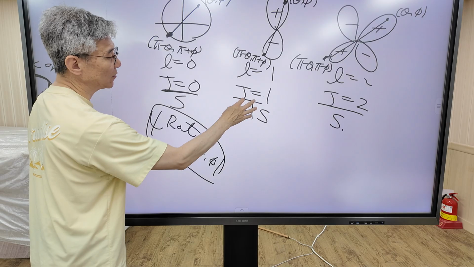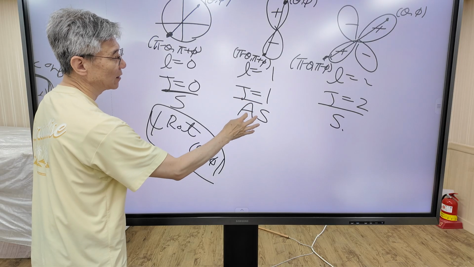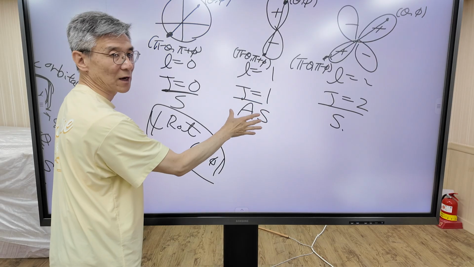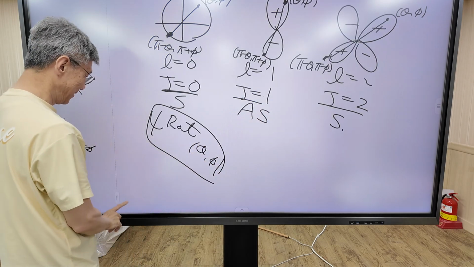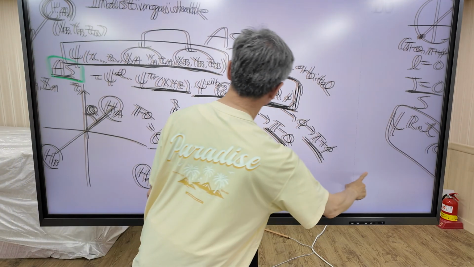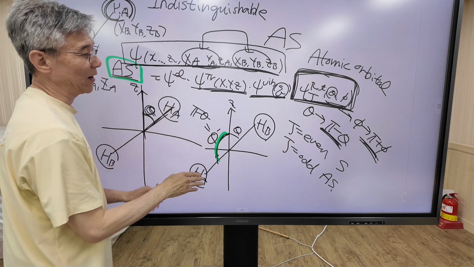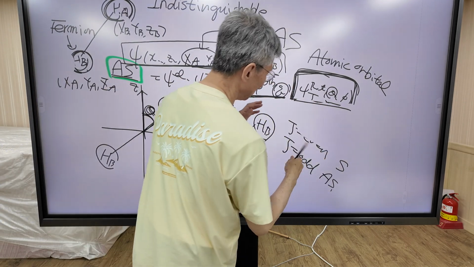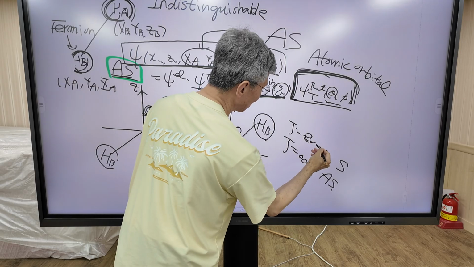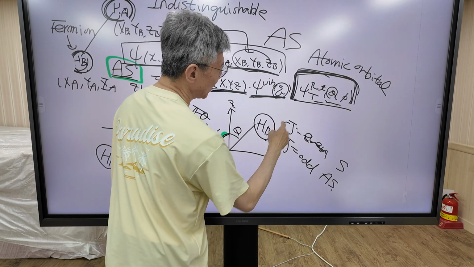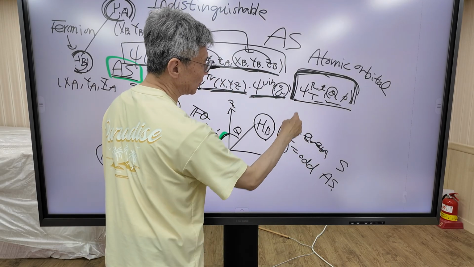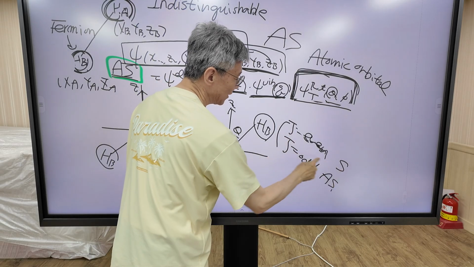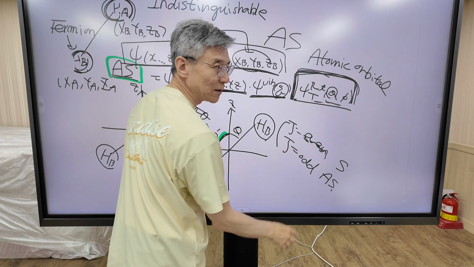But when quantum number j is odd, the function value changes sign, which is anti-symmetry. Understand? So this is our final result. So please remember this one. The symmetry of this function depends on quantum number j. When j is even, symmetric, j is odd, anti-symmetric.